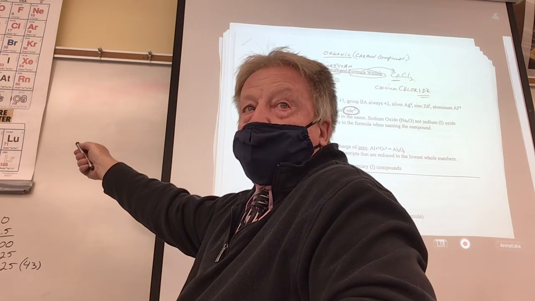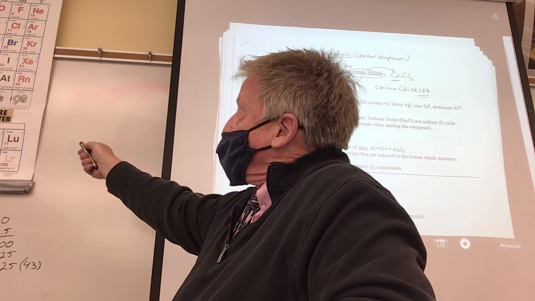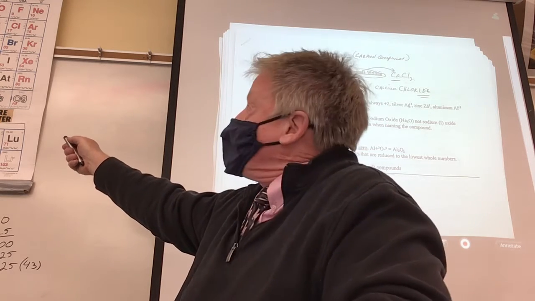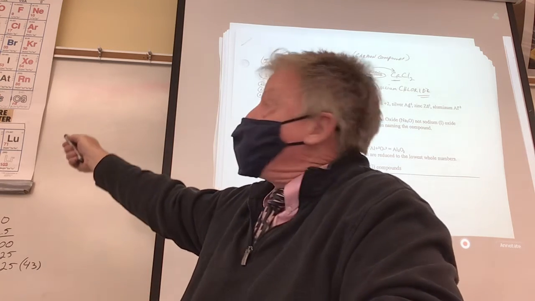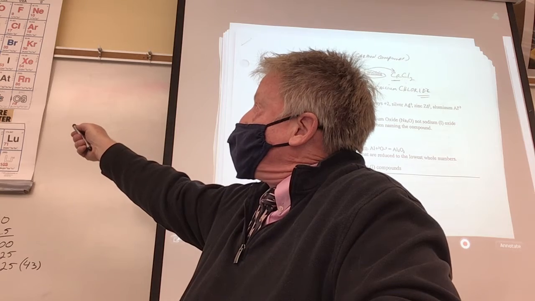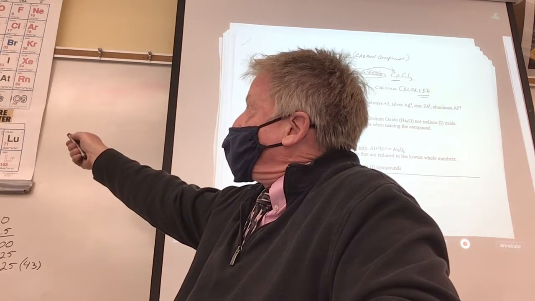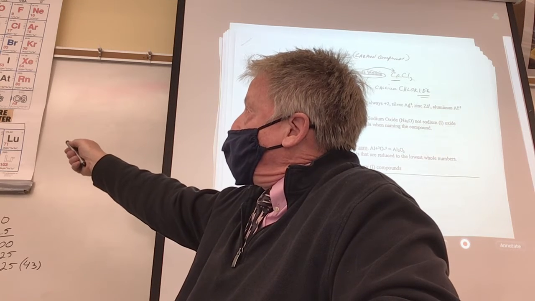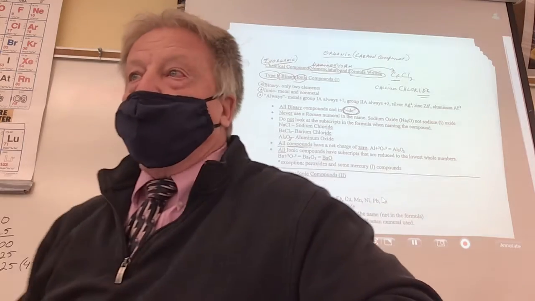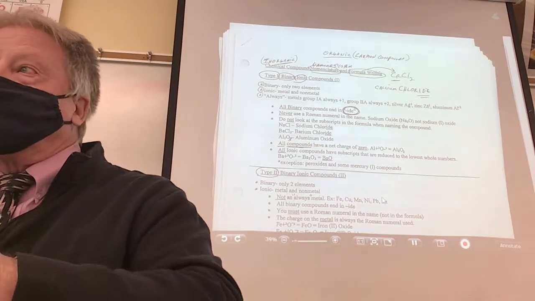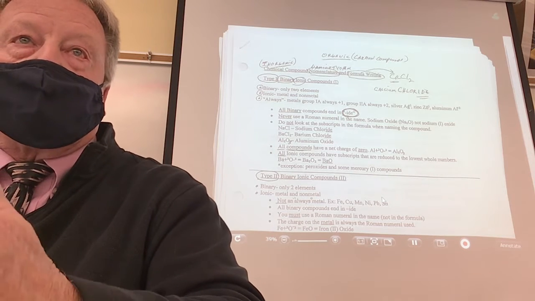Oxygen, oxide. Sulfur, sulfide. Selenium, selenide. Nitrogen, nitride. Phosphorus, phosphide. Arsenide, and hydride. Get that? So in a compound, the negative ion for a nonmetal ends in IDE.